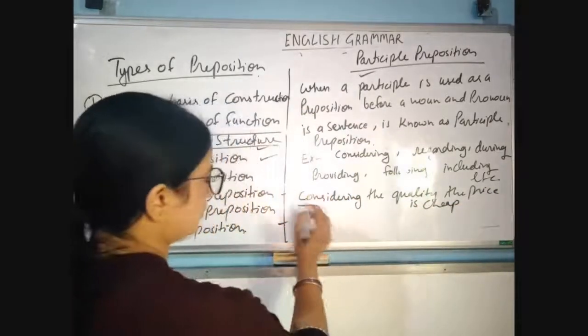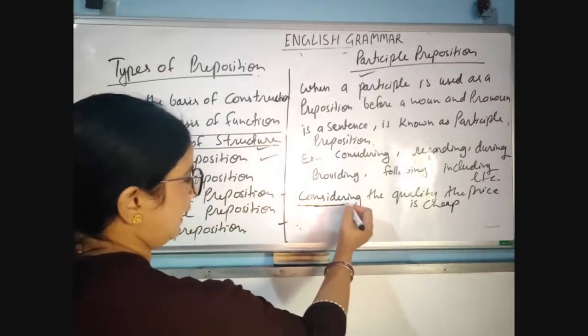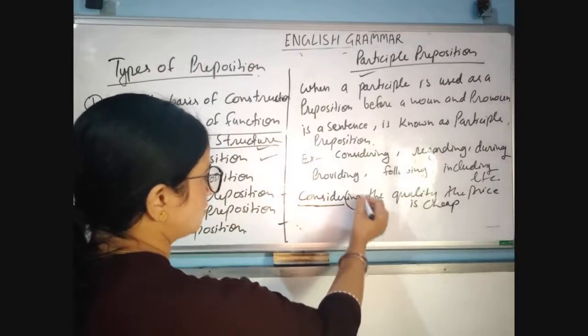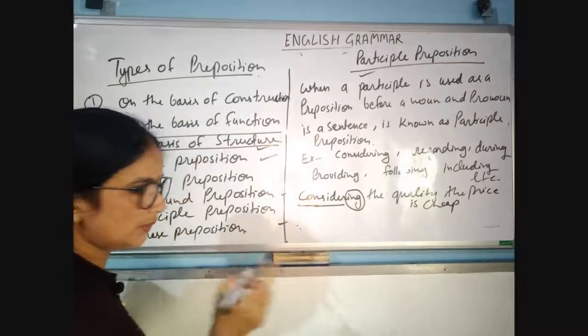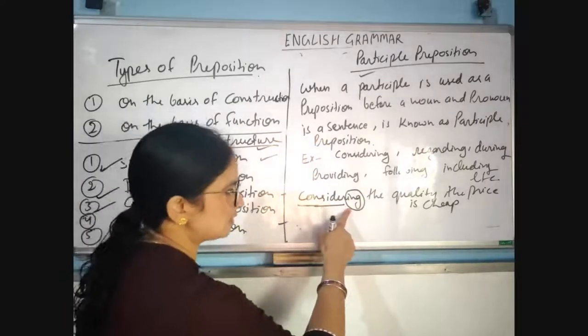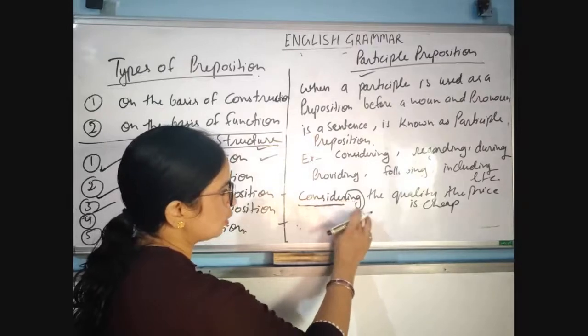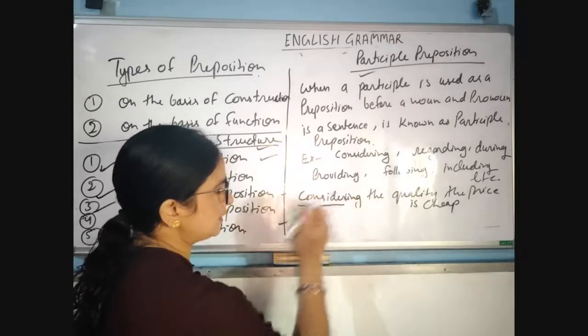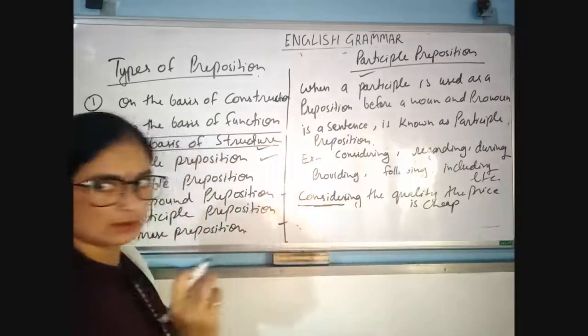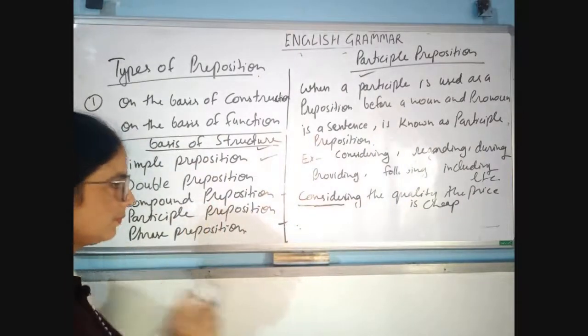This is preposition "considering", and ing is used after it. Are you looking? Ing is used after this preposition, so that's why this is called participle preposition. Is that clear?